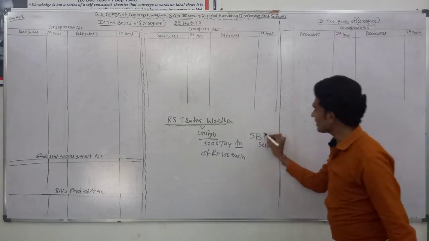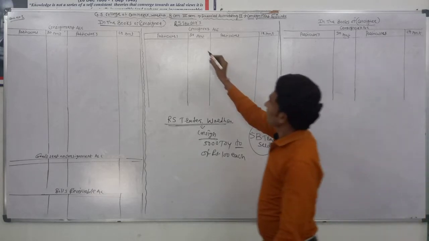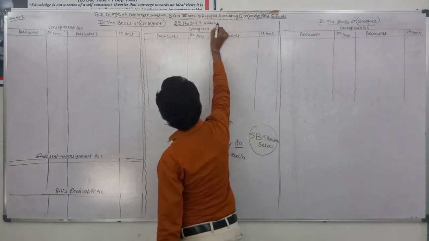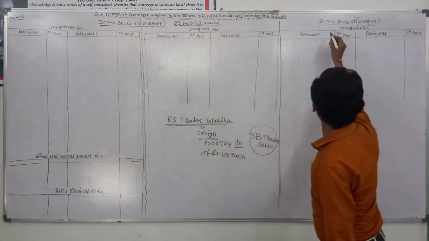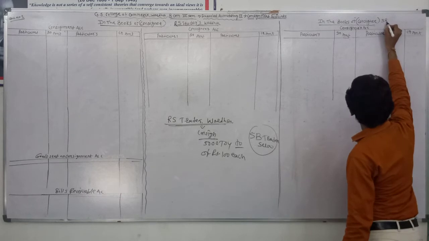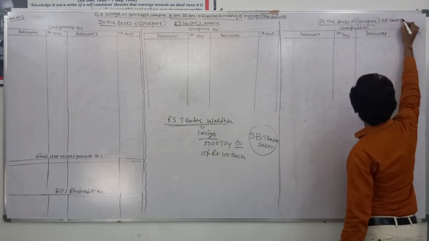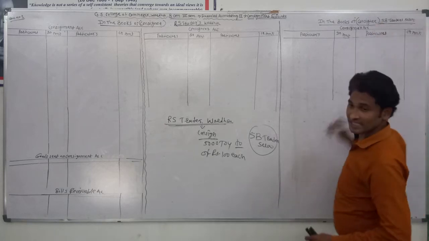means now in this example SB Traders Selu is the consignee. RS Traders Varda is the consignor and SB Traders Selu is the consignee.